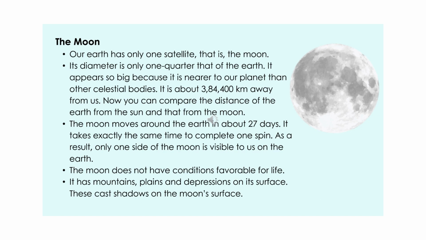The Moon moves around the Earth in about 27 days. It takes exactly the same time to complete one spin. As a result, only one side of the Moon is visible to us on the Earth. The Moon doesn't have conditions favorable for life. It has mountains, plains and depressions on its surface. These cast shadows on Moon's surface.